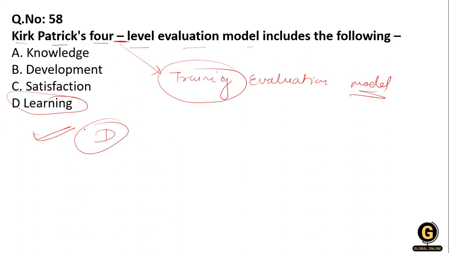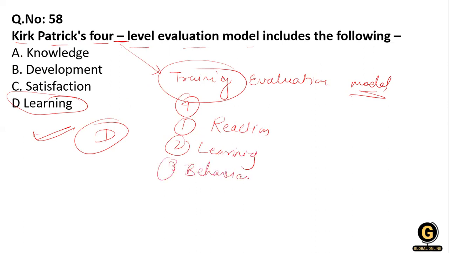Clear? So the model actually uses 4 levels. So which are the 4 levels? First one is reaction. Option 2, learning. And 3, behavior, and fourth one is result.